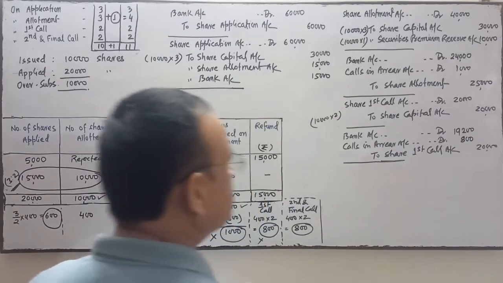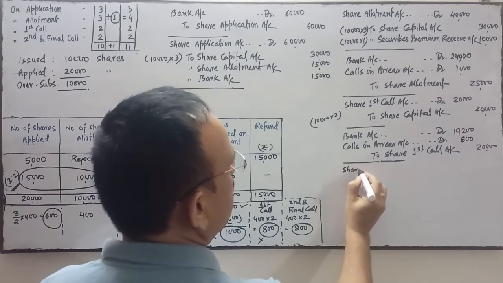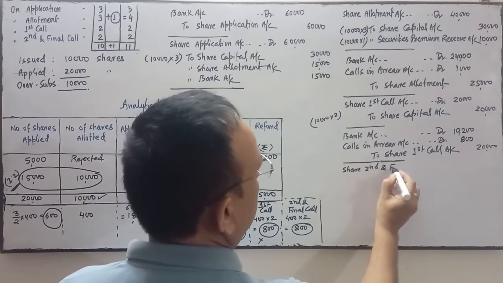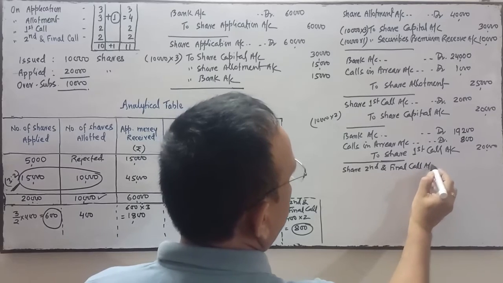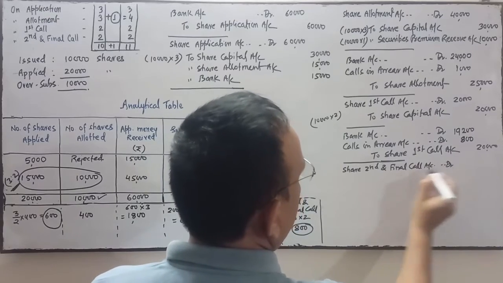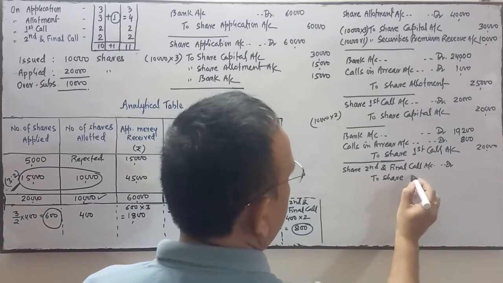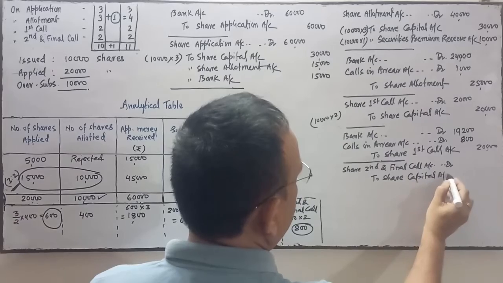Okay. Now the next entry for share second and final call. Share second and final call account debit, to share capital account.